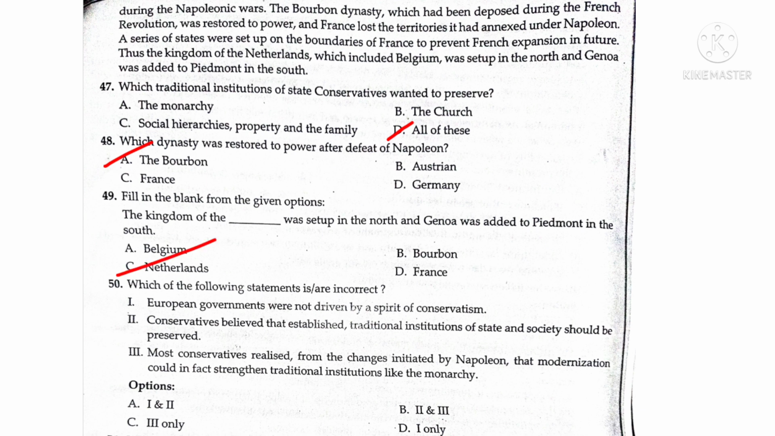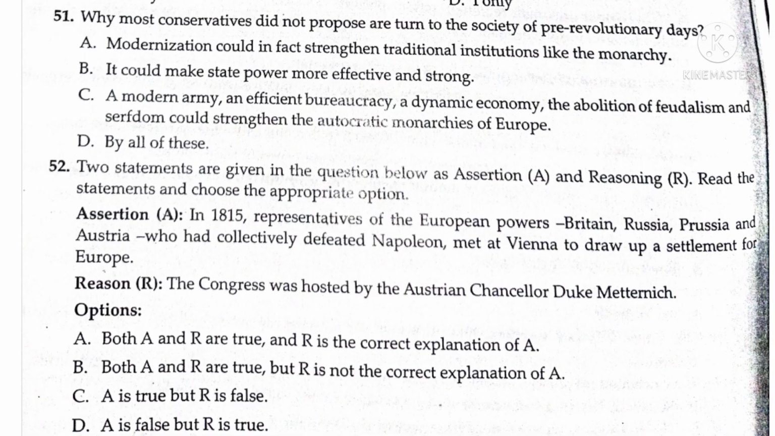Question number 50. Which of the following statements is incorrect? In that, European governments were not driven by the spirit of conservatism. Conservatism believed that established traditional institutions of state and society should be preserved. Most conservatives realized from the changes initiated by Napoleon that modernization could in fact strengthen traditional institutions like the monarchy. So the answer is D, one only. Question 51. Why did most conservatives not propose a return to the society of pre-revolutionary days? Answer is D, all of these, because all the statements are correct.